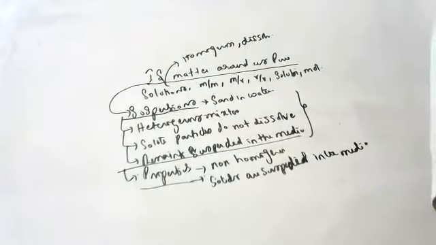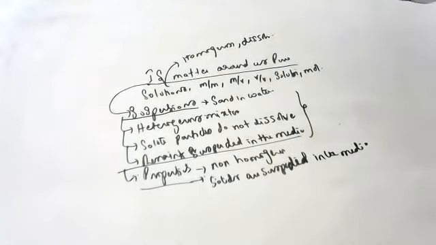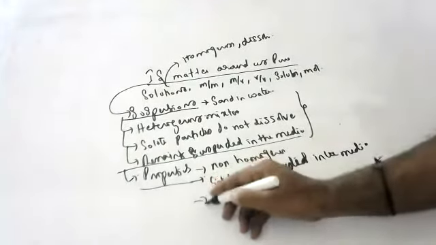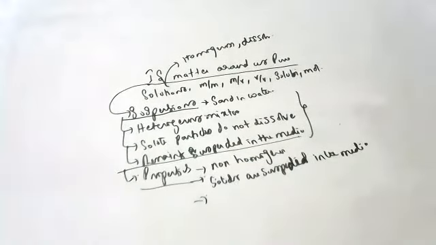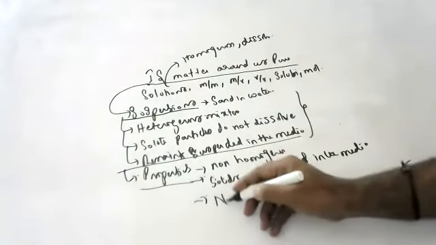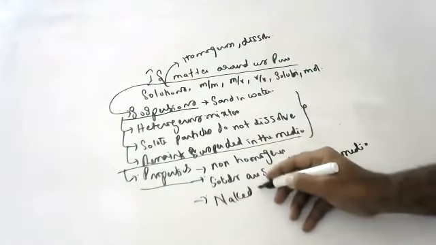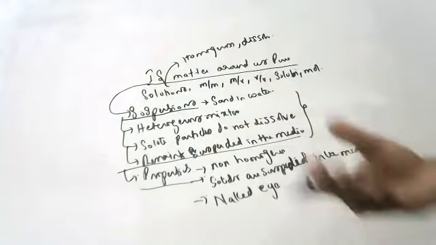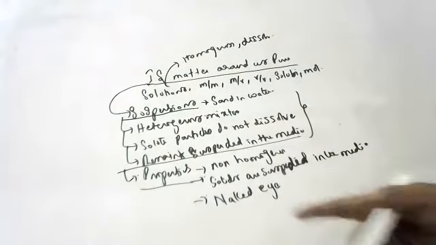Next one, children. Particles can be seen with the naked eye, the sand particles, chalk particles, mud, water, everything.